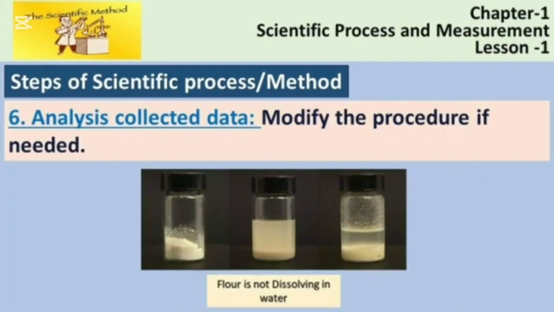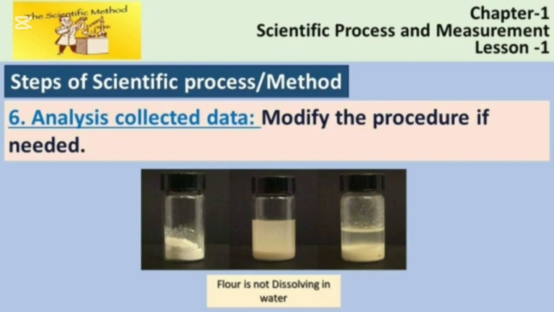Okay? Step number 6, analysis of collected data. Here you can modify the procedure if needed. For analyzing, you can add more different substances in water, like flour. Look at the picture. What are you watching?